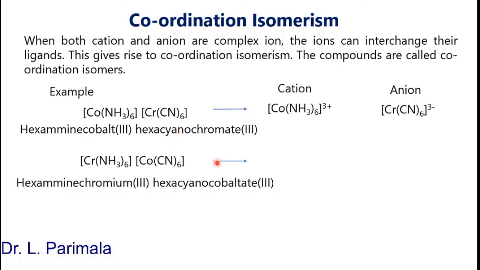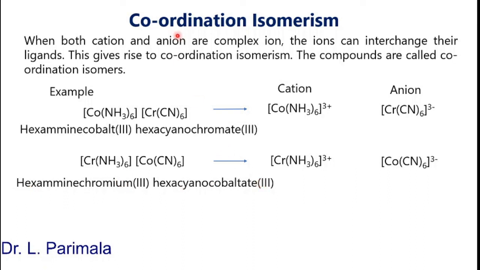So in the second case, the cation is the chromium ammonia complex and the anion is the cobalt cyanide complex. We always have to write the cation first and then the anion, and in naming also, cation first and then anion.